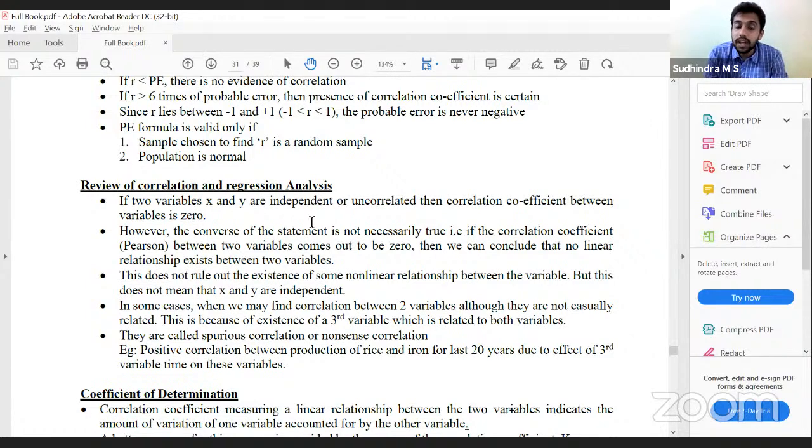So we can only say that if the correlation coefficient is 0, there is no linear relationship between them.